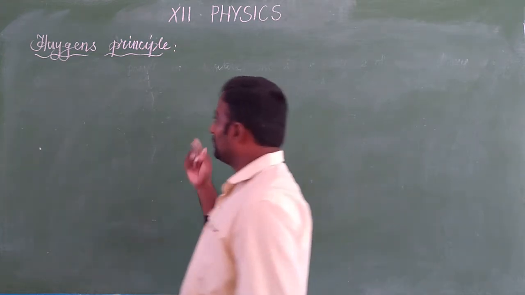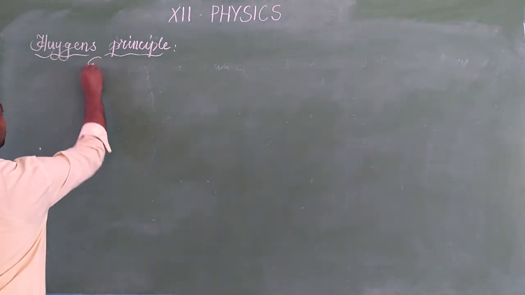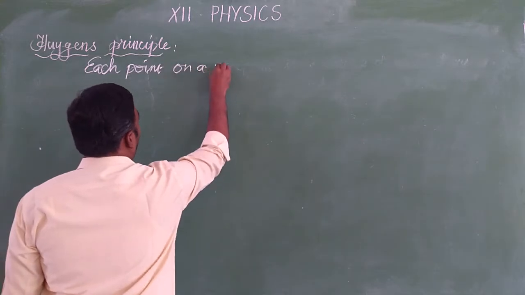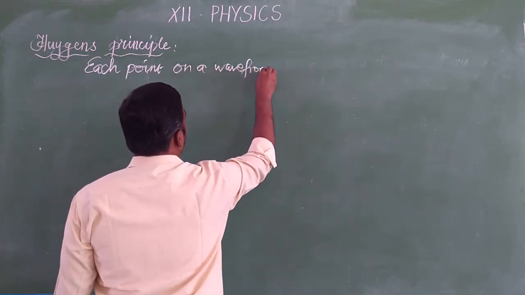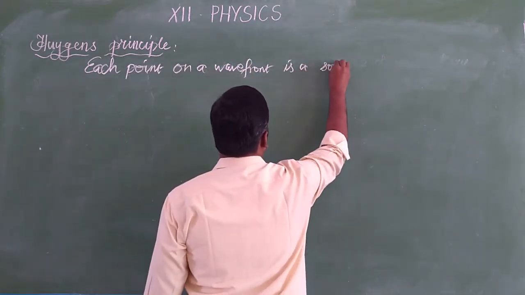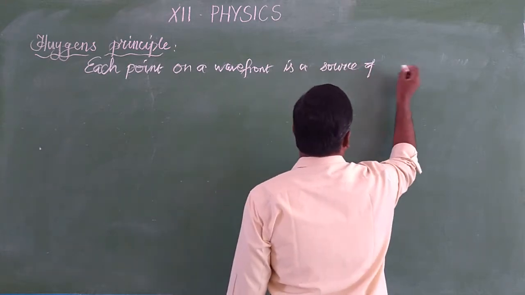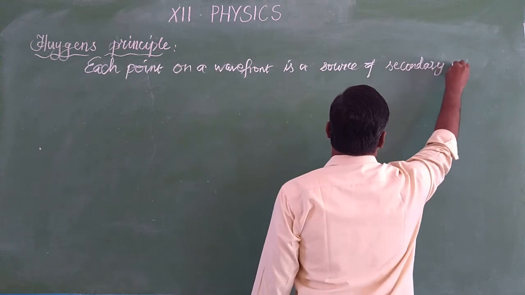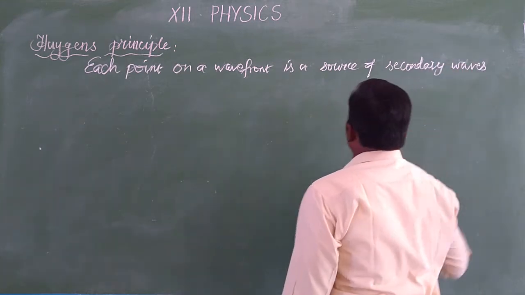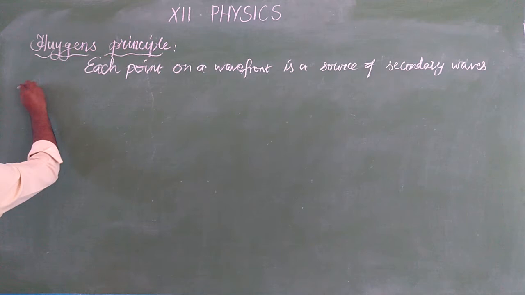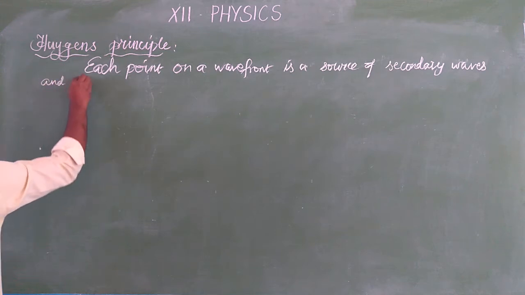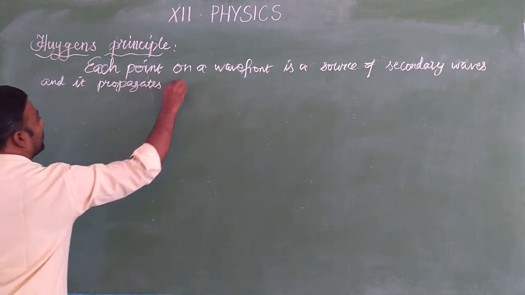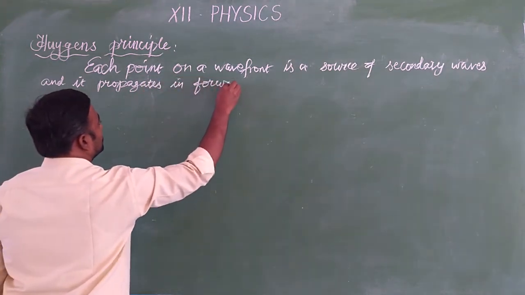Each point on a wavefront is a source of secondary waves, and it propagates forward. So this is the Huygens principle.